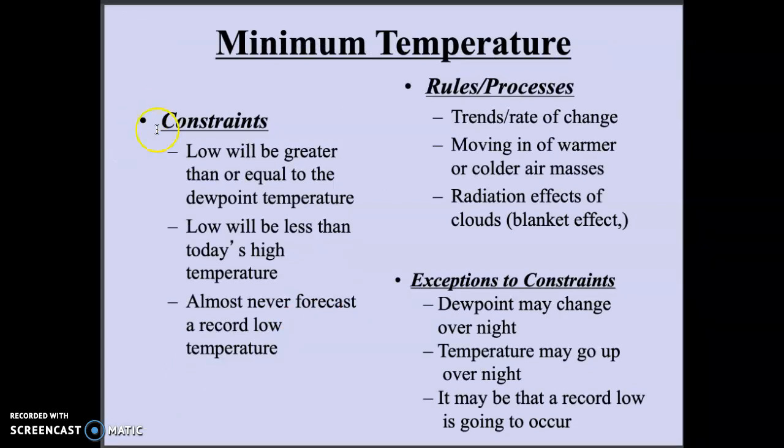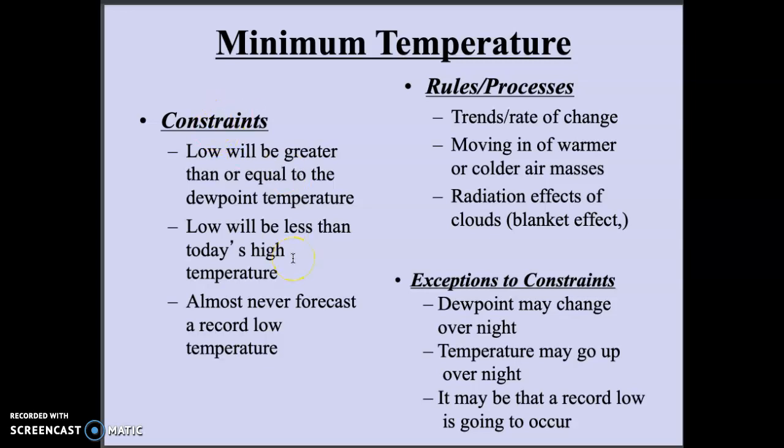So, going over this, minimum temperature, constraints. Remember back to our moisture discussions. Low will be greater than or equal to the dew point temperature. Unless the dew point has a reason to go down, frost forms, dew forms, something like that, then it can go lower than that. But if you know that, like day before, that the dew point is a specific set number, don't generally choose a low below that number unless you expect frost formation or a particularly clear night.